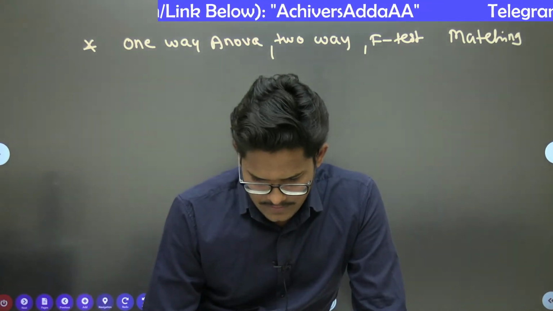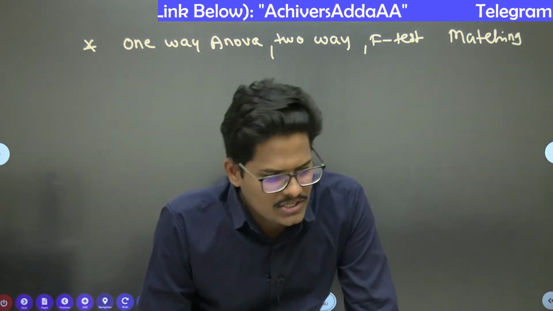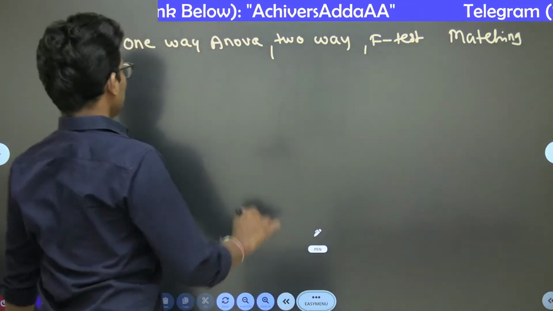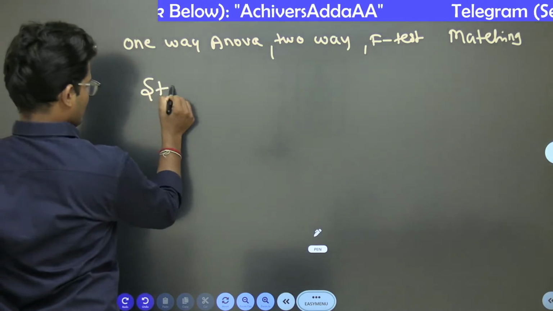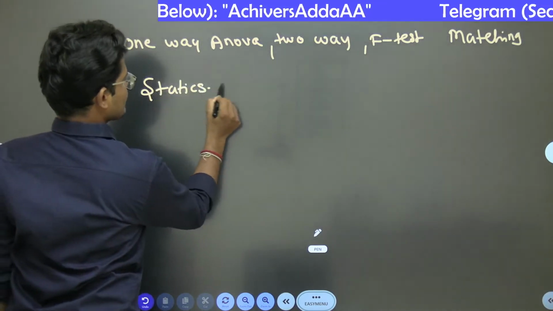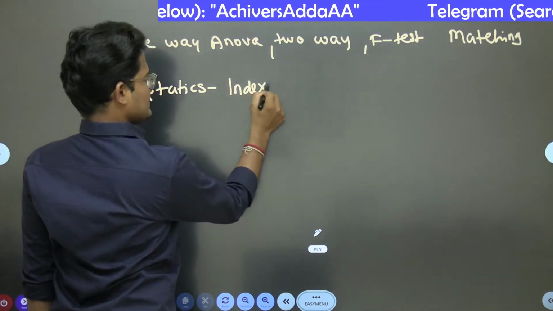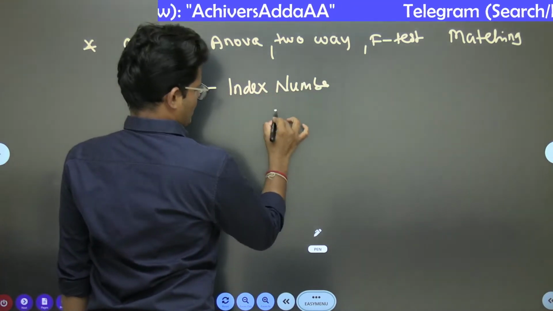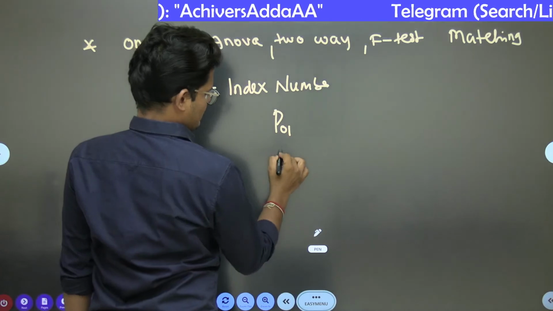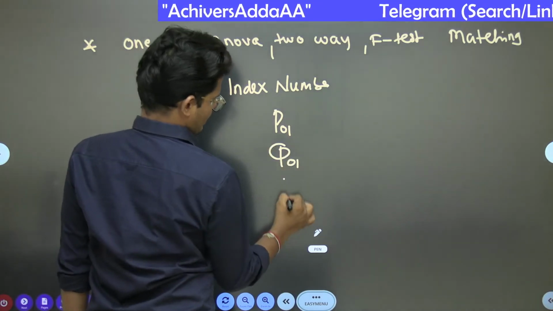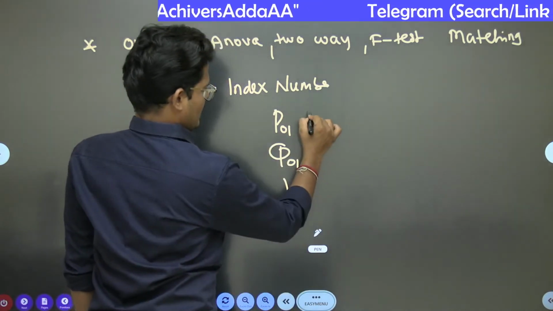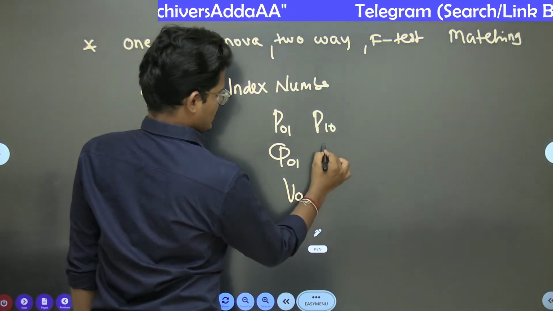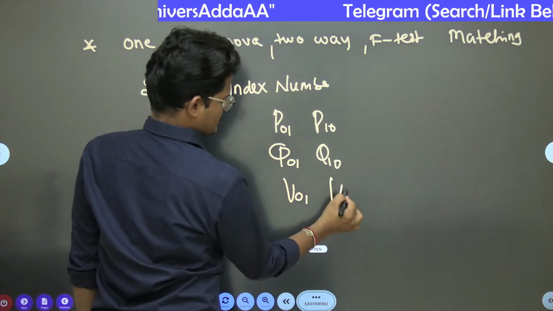Here, fund value index matching. Acha. That means they went to statistics. There is a topic called index number. In the index numbers, we usually have price index P01 and quantity index Q01, value index V01. And here P10 and Q10 and V10 will be there.